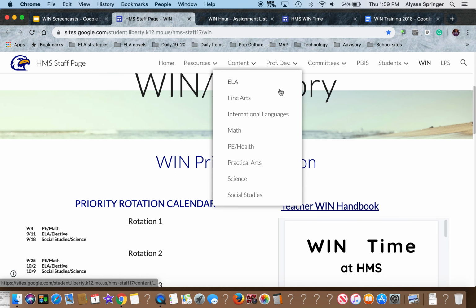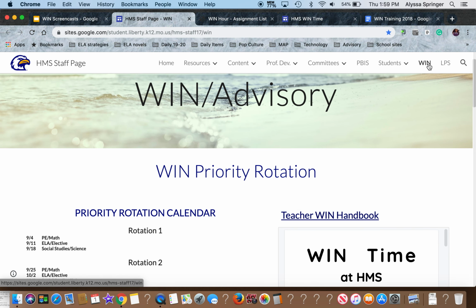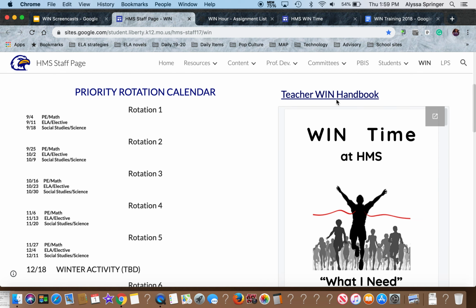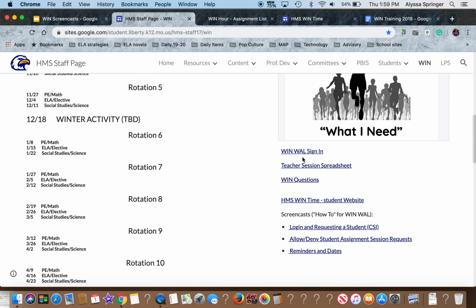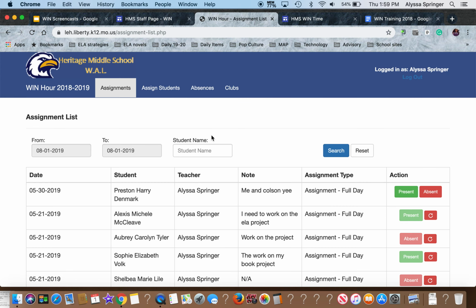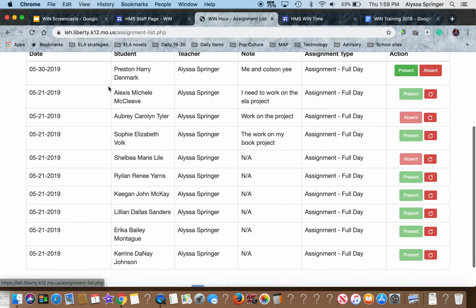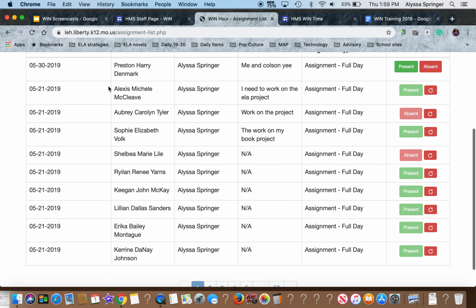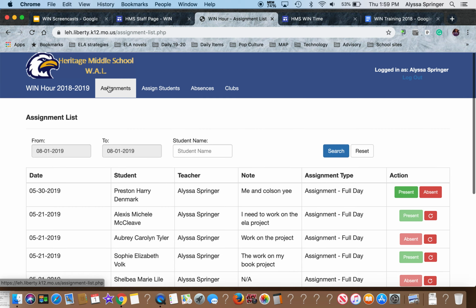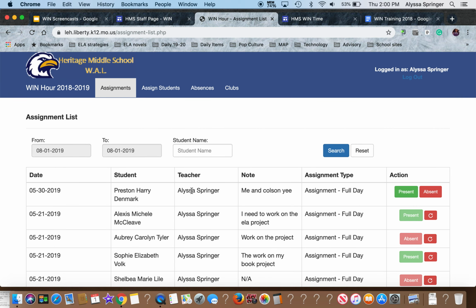Remember that all of the information about the WinWall and all of the links that you need are on the HMS staff page under the Win tab. So that's where the handbook is, that is where the WinWall sign is, and that is where the teacher session spreadsheet will be. Just a couple of really quick reminders about things. Remember that when you go to the WinWall, the first thing that will pop up will be all the students that you have that need to be approved or denied for a session, and then also what dates.